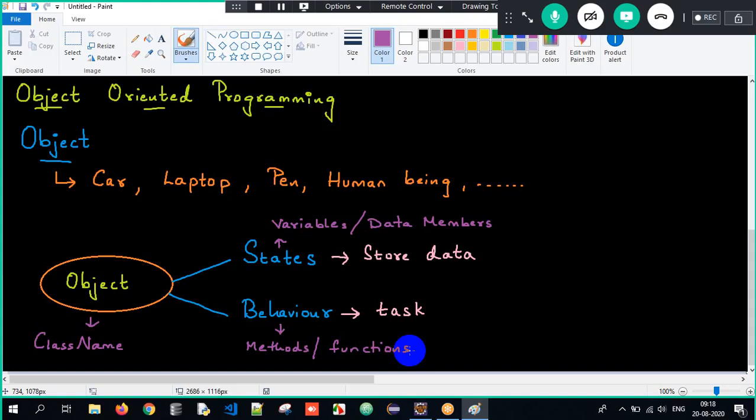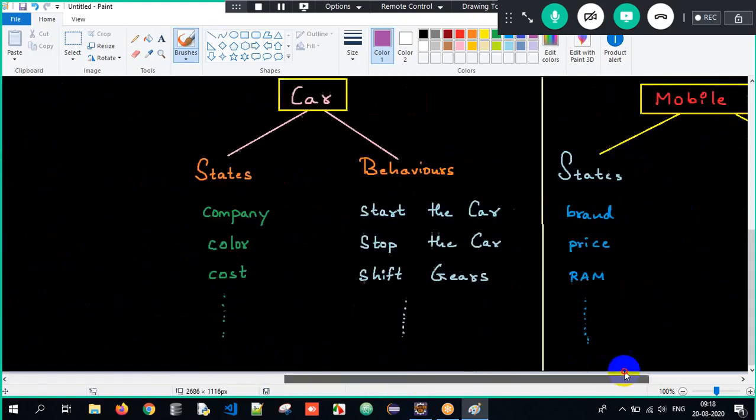Clear? Got it? Right. As and when we understand this topic, the next thing that will come to our mind is, sir, what is a class? The first and famous bookish answer we have here is, class is a blueprint of an object. As and when you Google it over the net, you will find this answer. Class is nothing but the blueprint of an object. What do you mean by blueprint?